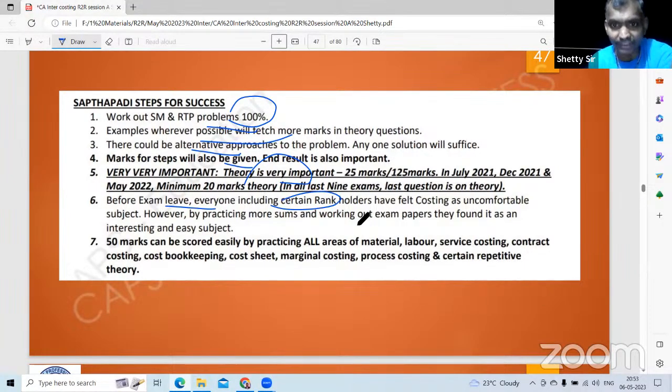But once you practice and write the exam, it becomes easy of late. 50 marks can be easily scored by material, labor, service, marginal costing, cost sheet. So certain repetitive theory.